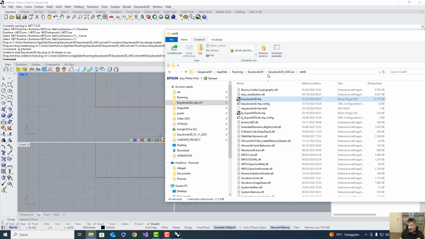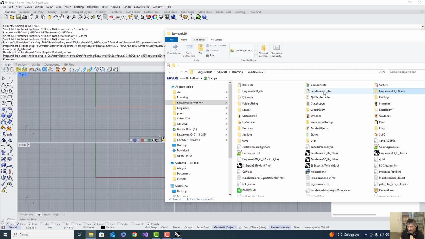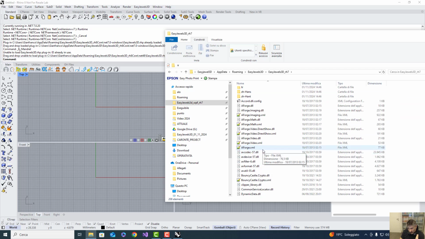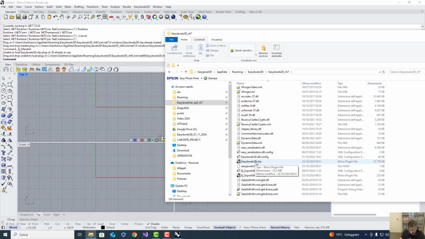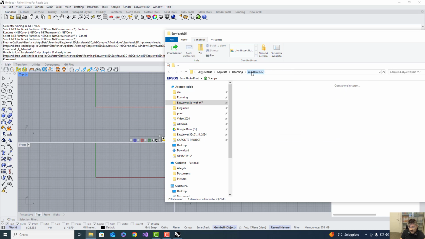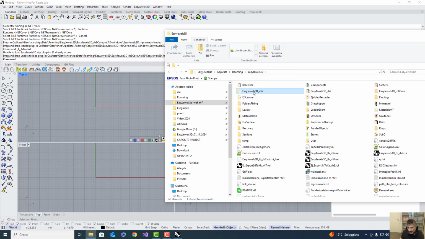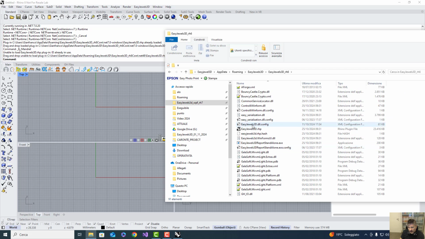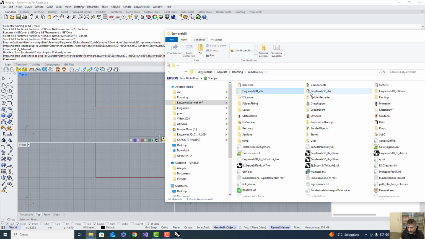Also, you see that for Rhino 7 there is only one possibility. You cannot make a mistake. One file only. And for Rhino 6 the same. Here. Only one file. So you have 3 folders with system files. Okay, these 3 folders here. And 3 files for the toolbar. 1, 2, and 3. For the 3 different versions of Rhino.